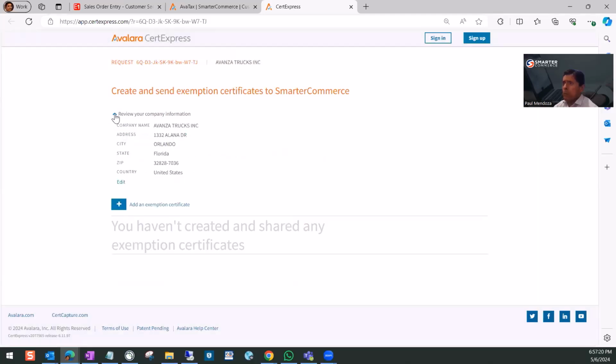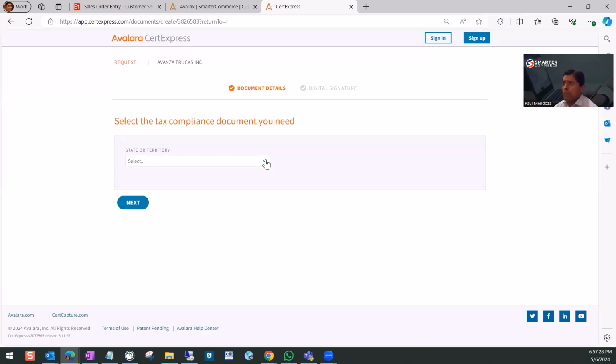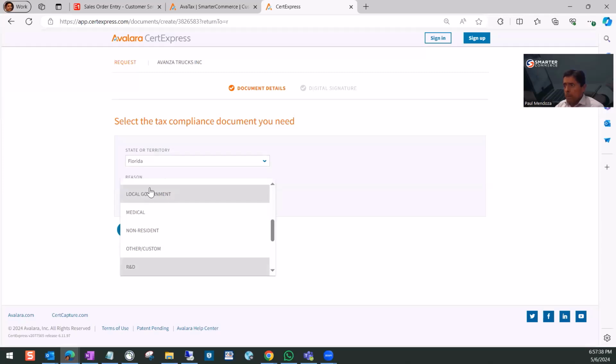And we can see the information specifically for Advanced Trucks. And now let's proceed to add the certificate. Let's define the region. In this case it is Florida. And then the reason: service sell.